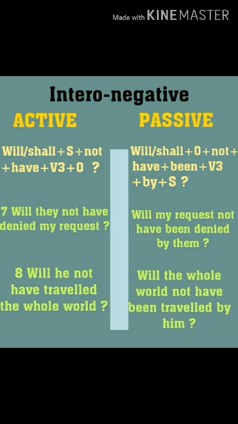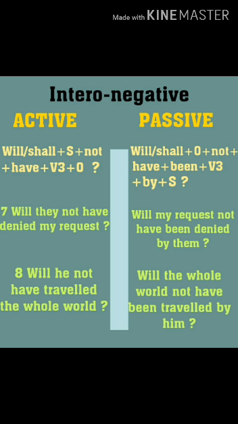Second, will he not have travelled the whole world? Here our object is the whole world. So will the whole world not have been travelled by him? So in this way we can change interrogative negative sentence of future perfect tense from active voice to passive voice or from passive voice into active voice.